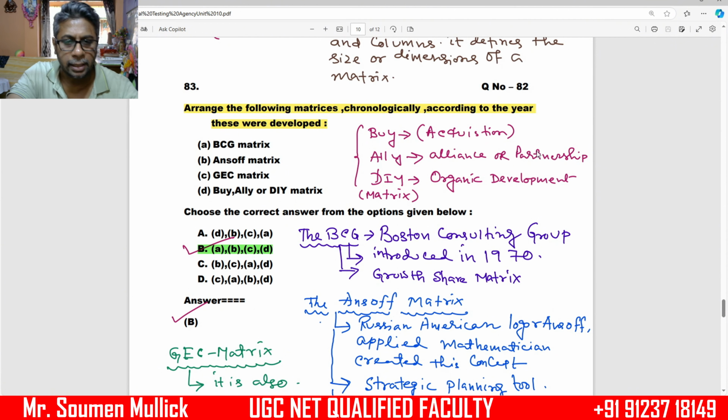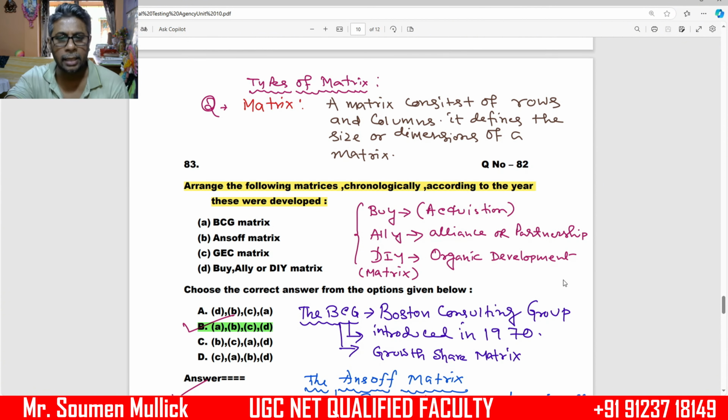And finally, they have given the matrix by buy, LE and DIY. Buy means acquisition, LE means alliance or partnership, and DIY means organic development. There are different types of matrix they have given, and they want to know the chronological order of development of these concepts.